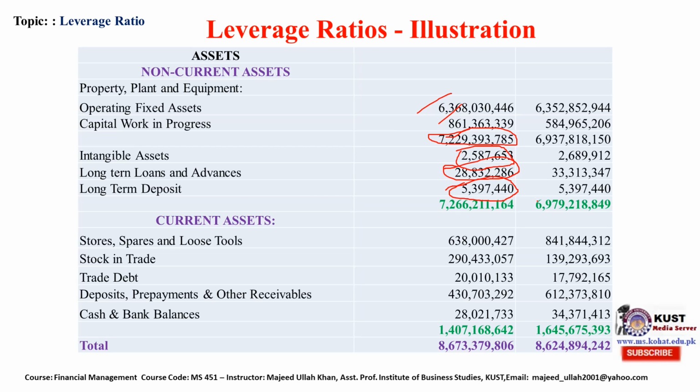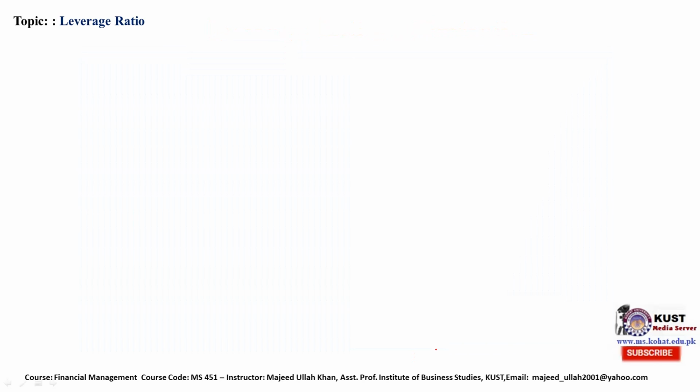This is also long-term assets. Now current assets, which are called store and spares, inventories, account receivables, cash and cash equivalents that are near to cash assets, that is cash and bank balance. That is total current asset, that is total long-term assets, that is total asset.